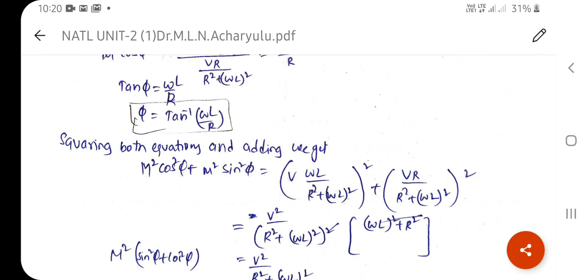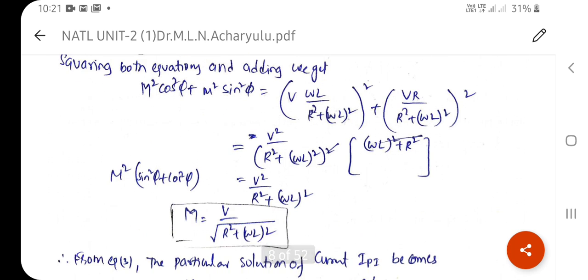So m square is common, and sin square phi plus cos square phi is equal to 1. Therefore m square is equal to v square by r square plus omega L whole square. So m is equal to v by under root over r square plus omega L whole square.